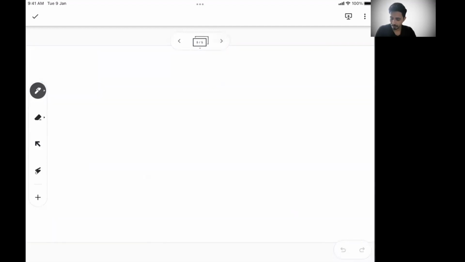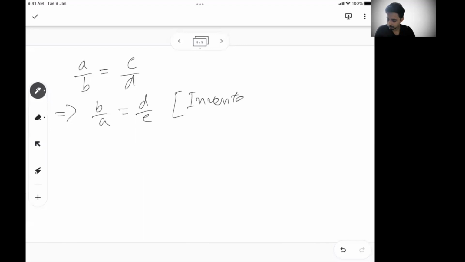Also, there are other properties. Let's say there are two ratios which are equal. So A by B equal to C by D. Now there are a few common ratio operations. This means B by A equal to D by C. This is called invertendo. Why is it called invertendo? Invertendo basically means if you just invert each of the ratios, the denominator becomes numerator, numerator becomes denominator, it will not change.